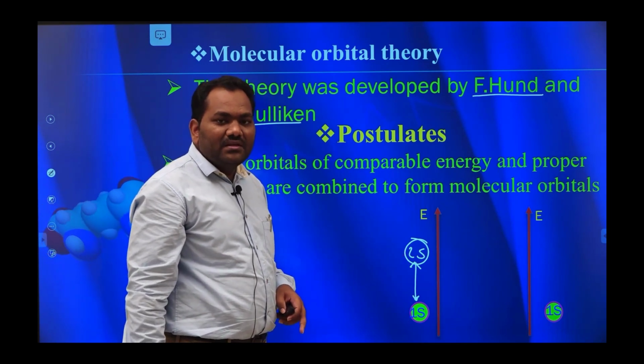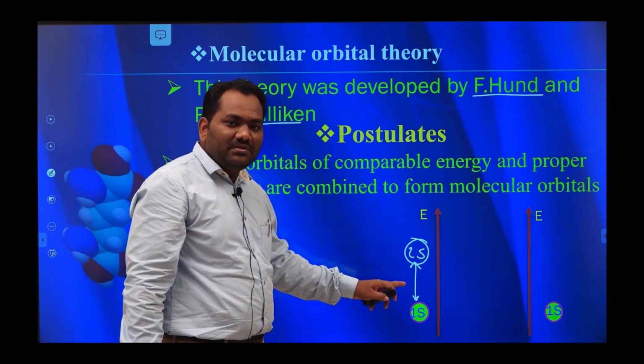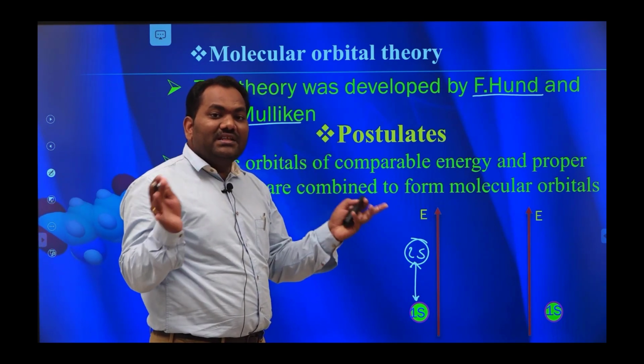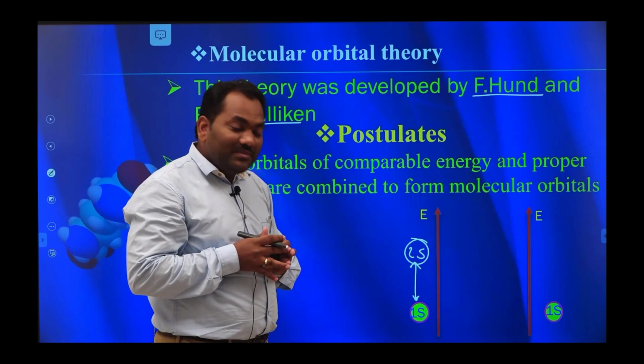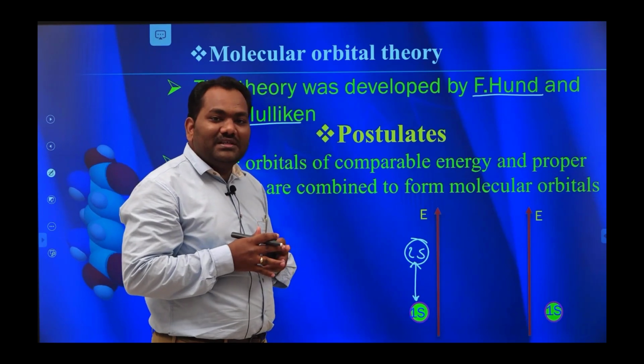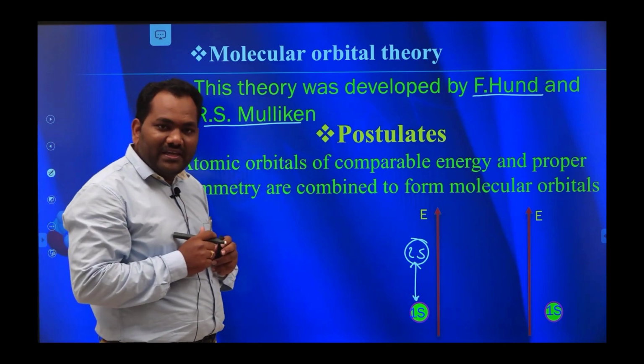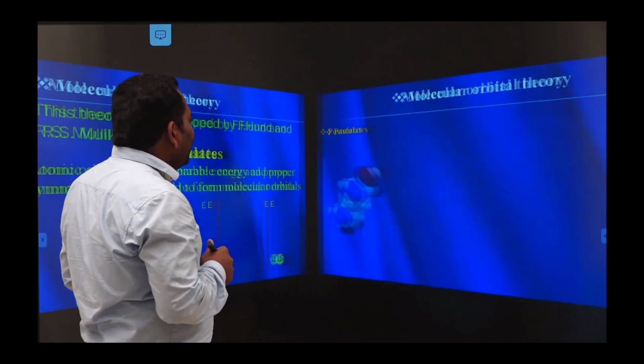That's why this combination is not possible. Only 1s atomic orbitals mix with another 1s atomic orbitals. Similarly, 2s atomic orbitals mix with another 2s atomic orbitals. Okay, clear?